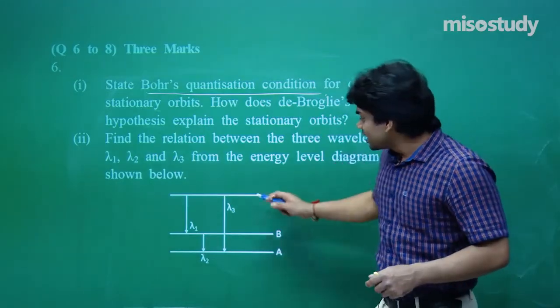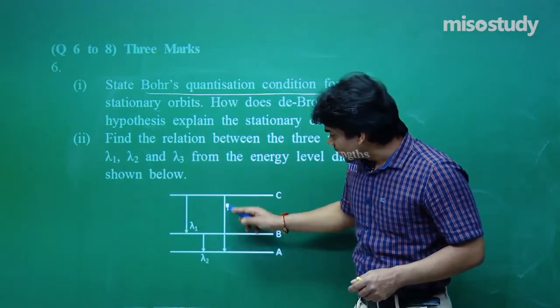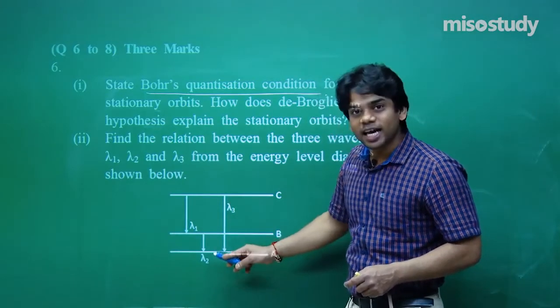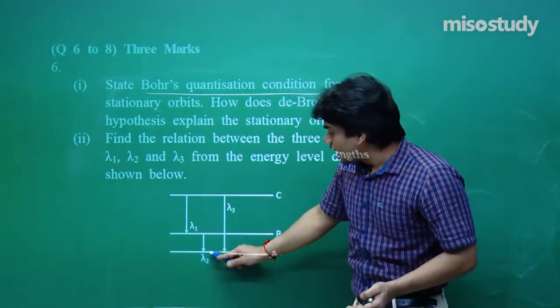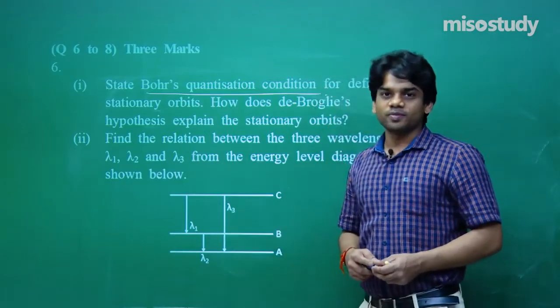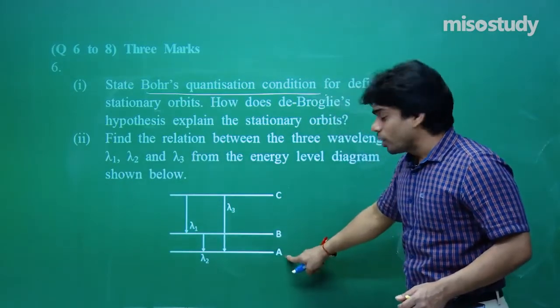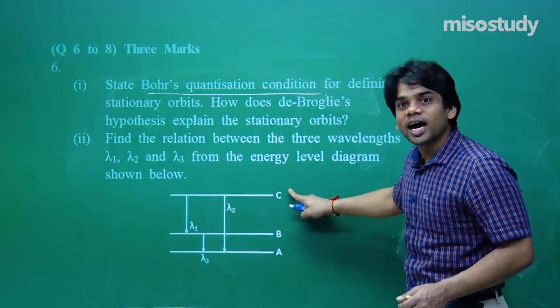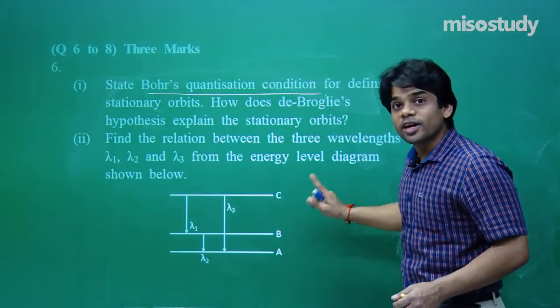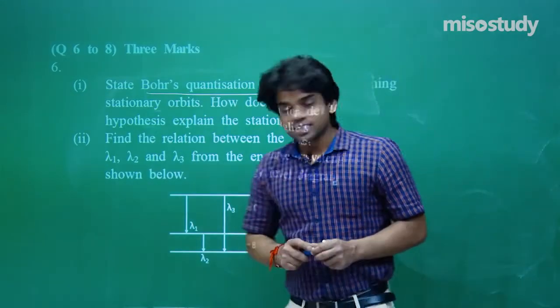We all know that the energy difference A to C will be equal to the sum of the energy differences of A to B and B to C. See, this energy will be the lowest energy, this energy will be the highest energy, this will be somewhere in between. If I write down EC minus EA,